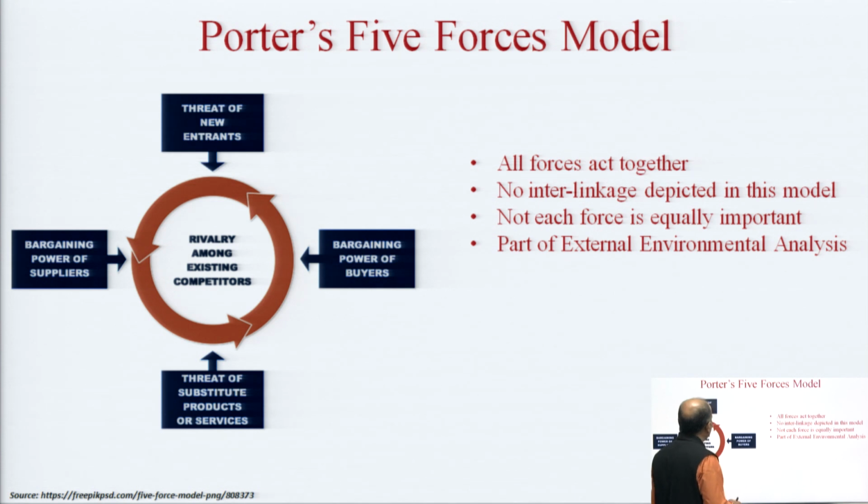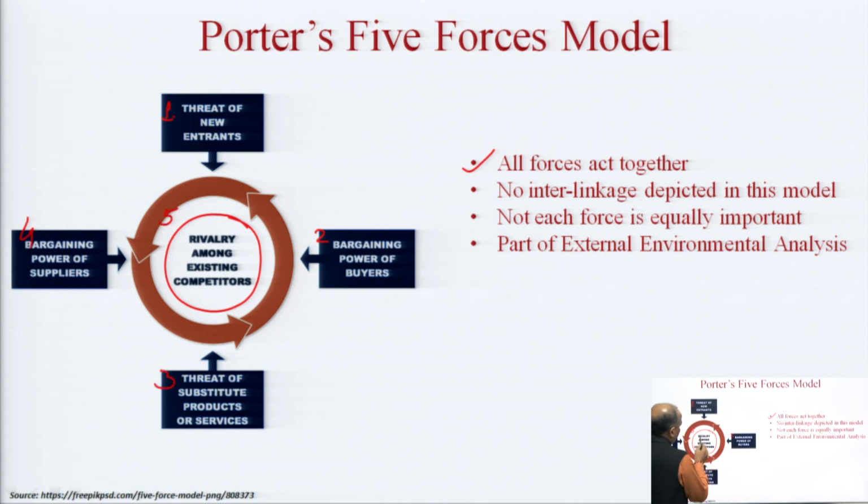There are few important points regarding Porter's 5 forces model that I want you to understand as a student of strategy. Number 1, all forces mentioned in this model act together, and just look at the direction, which is very important. Rivalry is at the center of this model, and this rivalry is a function of all these 5 forces, right, and the 5th force is itself rivalry.